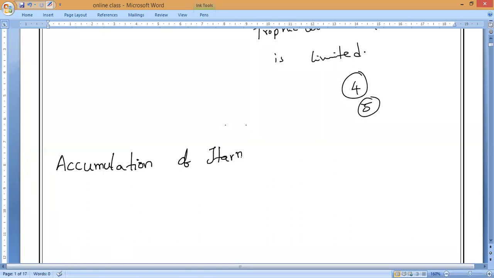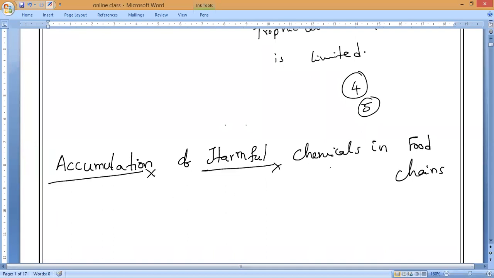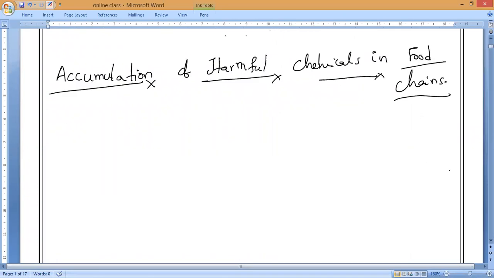If you check, on this concept, accumulation of harmful chemicals in food chains, one of the questions in our CBSE sample paper was related to it. I will ask you the question, then I will tell you. Please let me know, who will say, at which level of organism is the accumulation of harmful chemicals highest? Anybody? Nitish? Harini? Last. Very good, Karthikeyan.